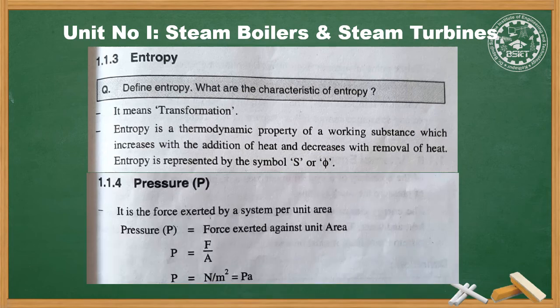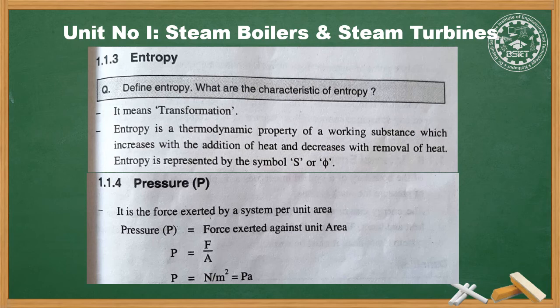Next is pressure. Pressure is the force exerted by a system per unit area. Pressure is given as P is equal to F upon A, whose unit is Newton per meter square.